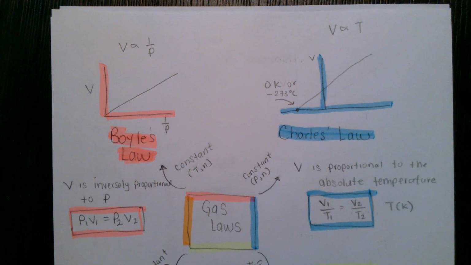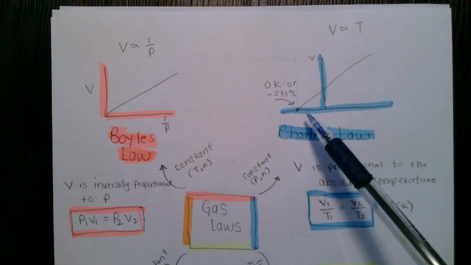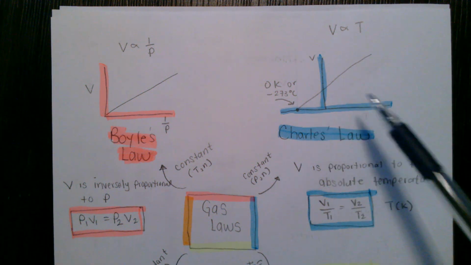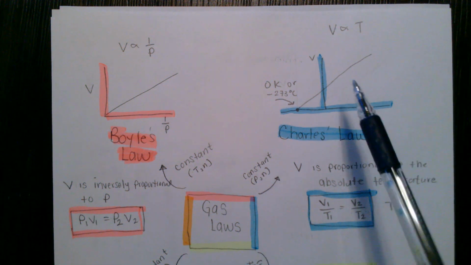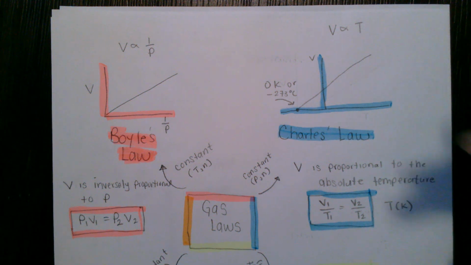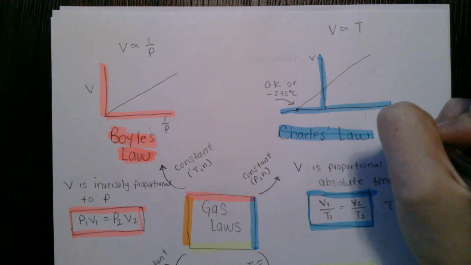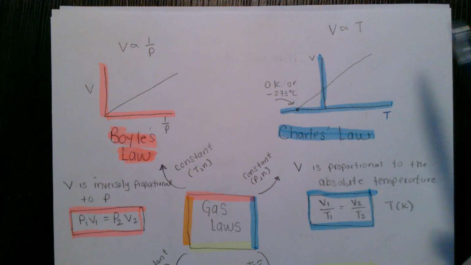Charles' law is keeping pressure and number of moles of gas constant and looking at volume and temperature changes. What Charles' law finds is that volume and temperature are directly proportional. So as volume increases, temperature also increases.